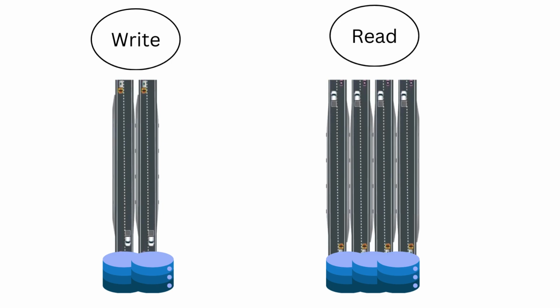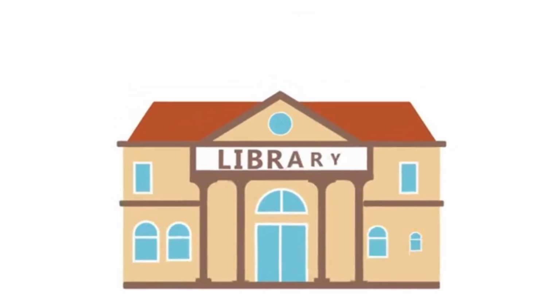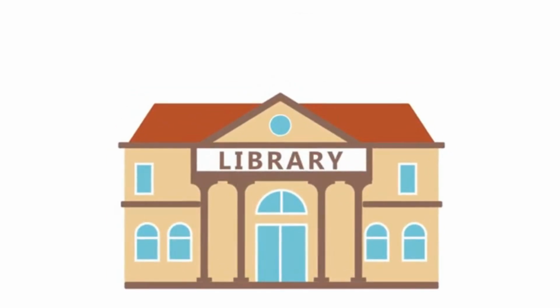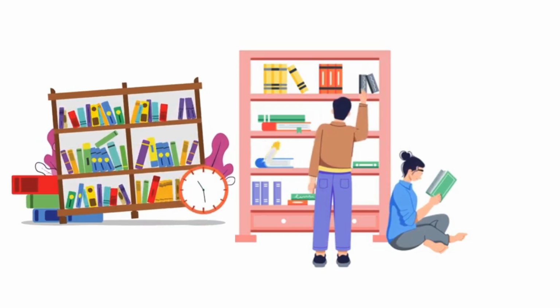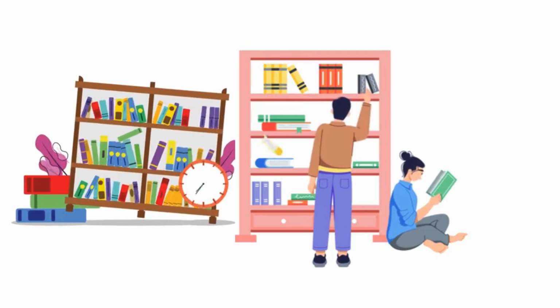Exactly. Okay, replication check. Now, what about sharding? That one still sounds a bit mysterious. Think of it this way. Imagine you have a massive library with millions of books. It would be overwhelming to try to find anything in a single giant room. No, definitely. I'd get lost in there for days. Exactly.